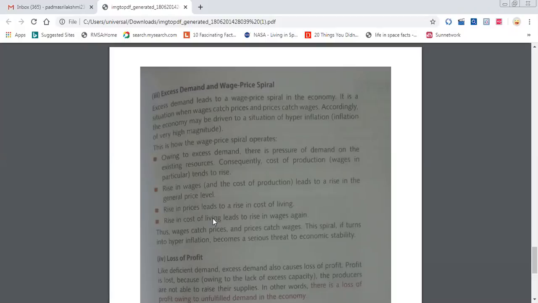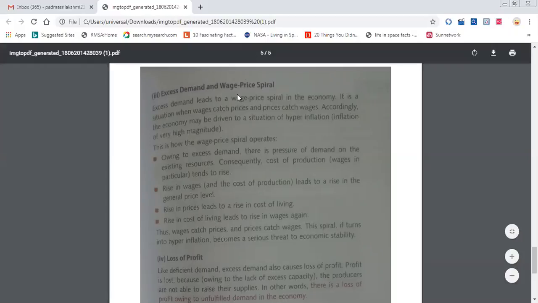Inflation itself is a problem, and hyperinflation is a very serious problem. The price level will be very high. Even to get a small, very essential product, the cost will be very high. We cannot afford it, so it is a very great problem. There will be economic instability. There will not be any increase in our GDP level. That is one of the main problems. So these are the 3 main reasons.